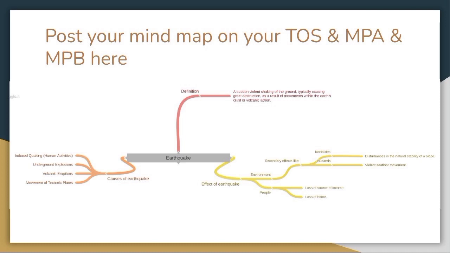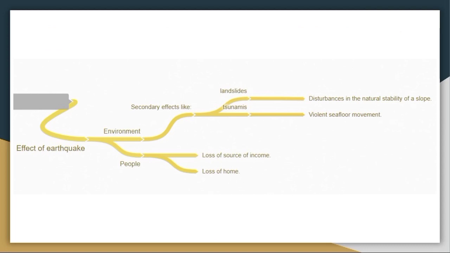Last but not least, we will look at the effects of earthquakes. Earthquakes can affect both environment and people. For the environment part, earthquake can produce secondary effects like landslides and tsunamis. Landslides are caused by the disturbance in the natural stability of a slope. Meanwhile, tsunamis are caused by the violent seafloor movement. For the effects on people, people might lose their source of income as well as their home.